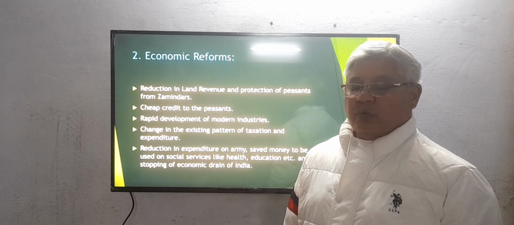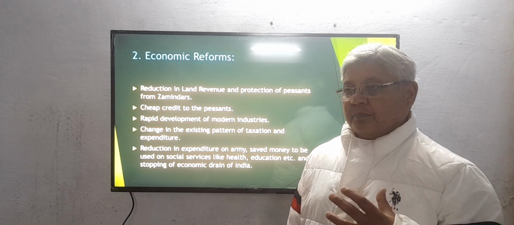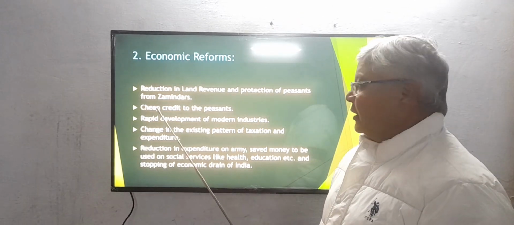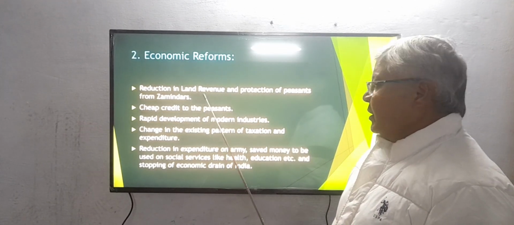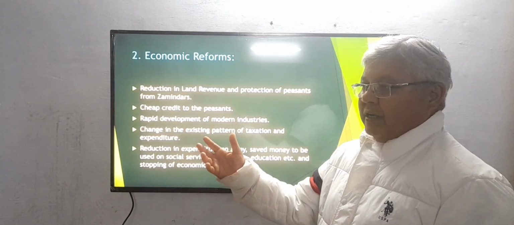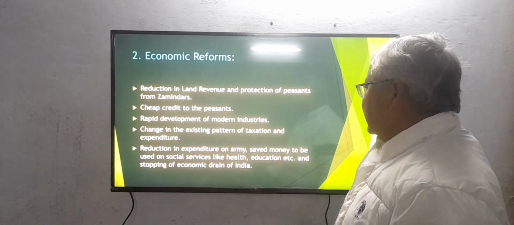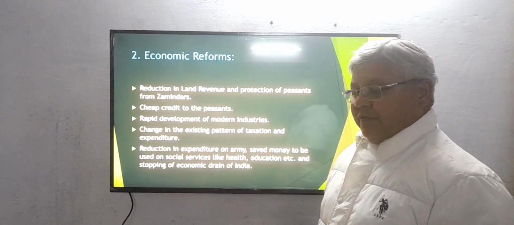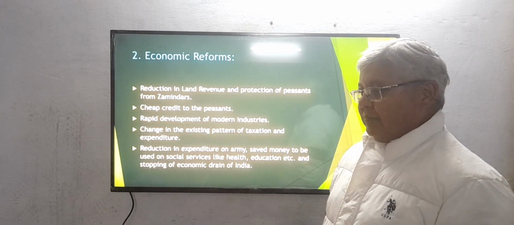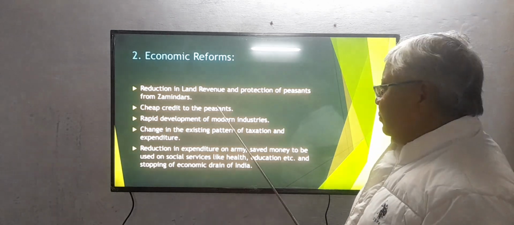If they failed to pay the taxes, they were beaten very badly, their properties were confiscated, they were treated very badly. So Indian moderates demanded that there should be a reduction in land revenue. It should not be that high, because zamindars were charging very high taxes from the farmers, and they wanted protection from the harsh treatment which farmers were getting from them. So they wanted protection of them, as well as cheap credit for the peasants.